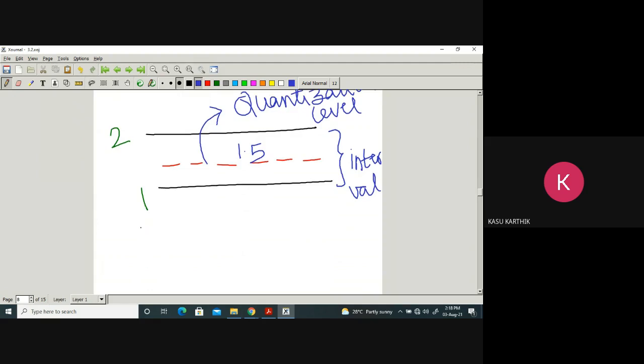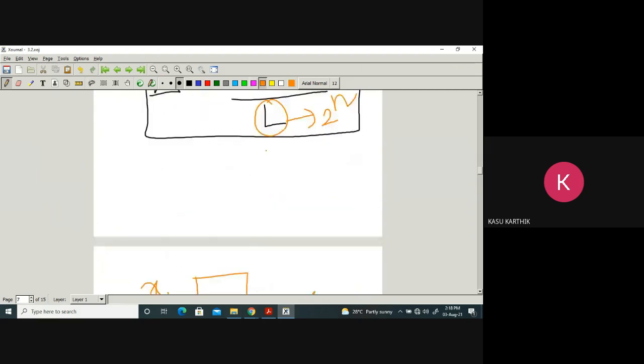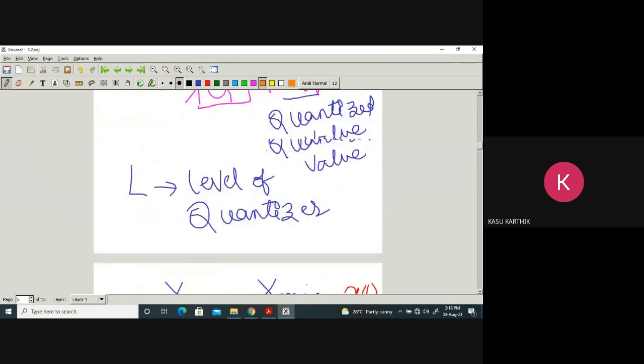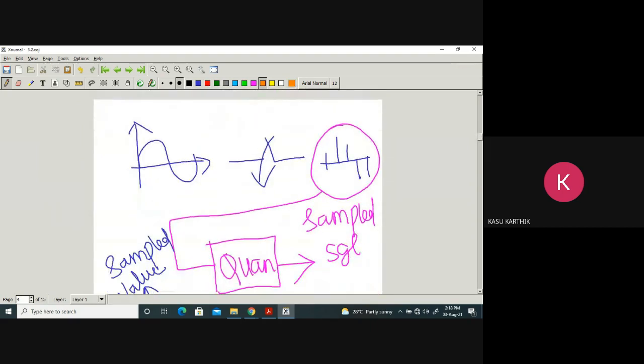What is the significance of this quantization level? Observe things very carefully. After sampling, you will get so many values, right? As I told you in the last class itself, if you sample a signal, suppose this is 3, 2, minus 3, an analog signal which is being sampled. After sampling, you get some values. Suppose this value is 1.4, this value is 1.7. 1.4, 1.7 are sample values or sampled values.